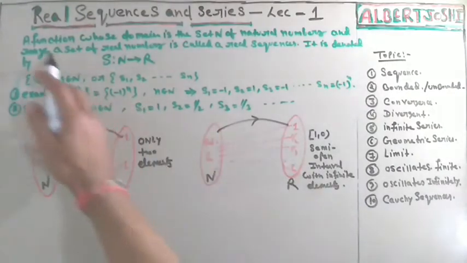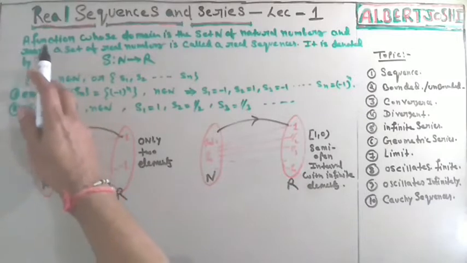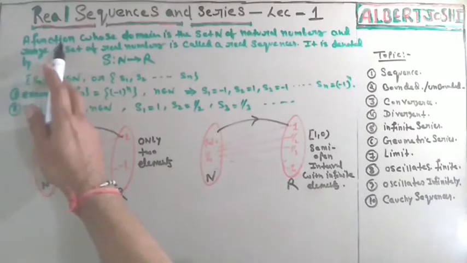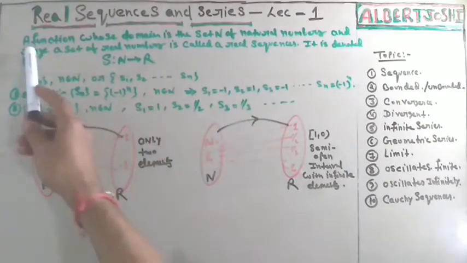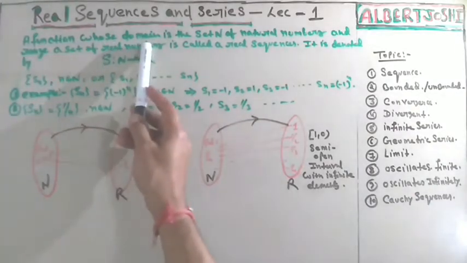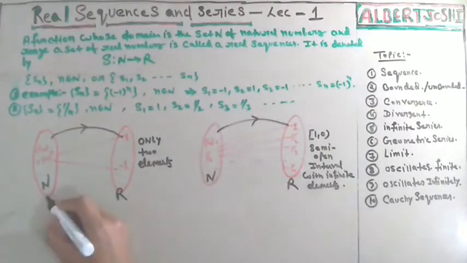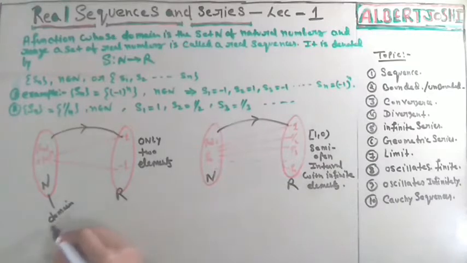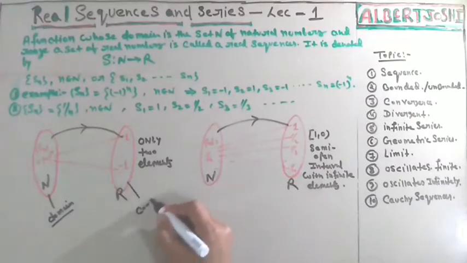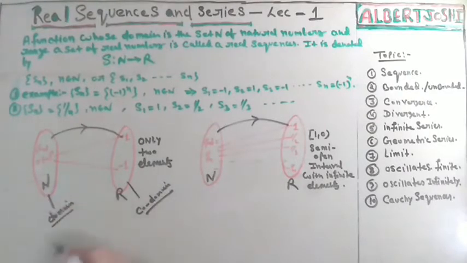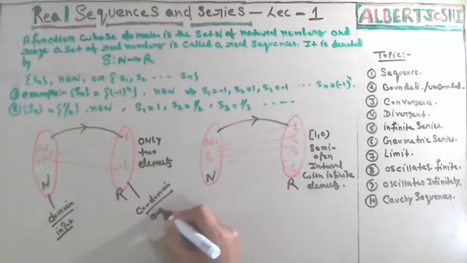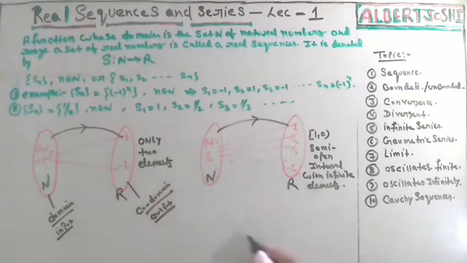You must also check the definition of a function. We have also created a lecture for this topic, function. What is a function actually? A function has a domain, that is the domain, and that is the codomain. That is the function, that is the input, and that is the output. So what is the meaning of input and output?